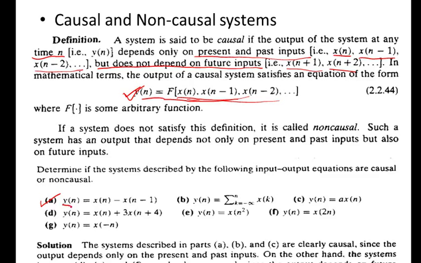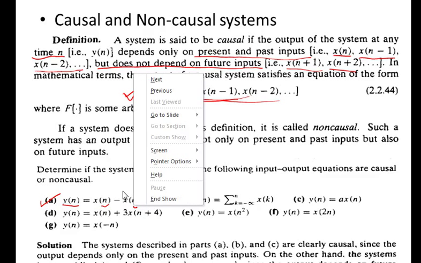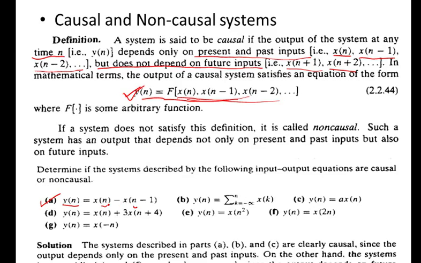Suppose this is y[n]: the output at instant n depends on the input at instant n and the input at one instant previous to this present input, that is n-1. Okay, so this is causal. What about y[n] as the summation of x[k]?